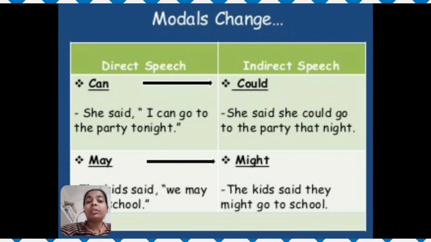We will also learn the change in the adverb of time. "May" changes into "might." The kids said, "We may go to school." This statement is in direct speech. In indirect speech you will write, the kids said they might go to school. So I hope, students, you have understood the rule for changing the tense from direct to indirect speech.